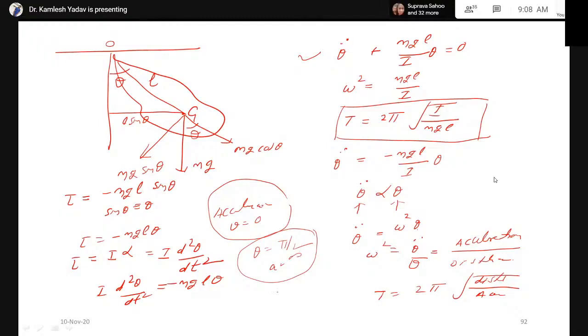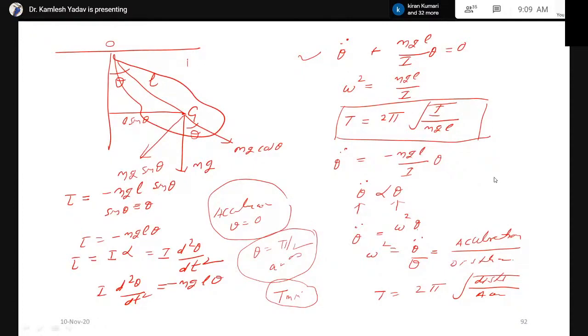Although at the end the tension will be minimum in the simple pendulum. If we consider a string, then tension will be minimum, but angular acceleration will be maximum at the angle theta equal to pi by 2. Now this is what we have considered.